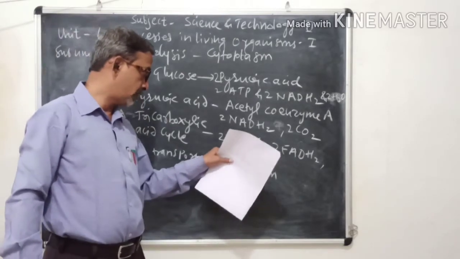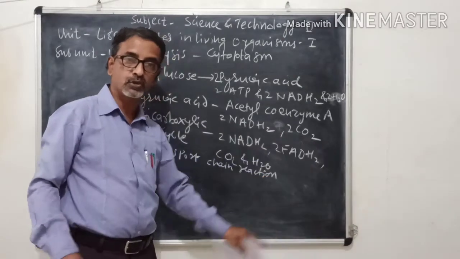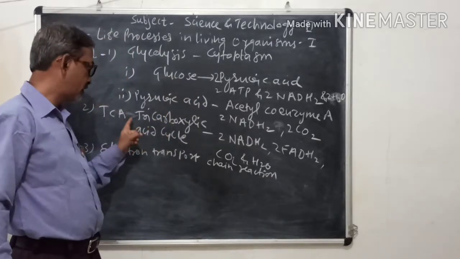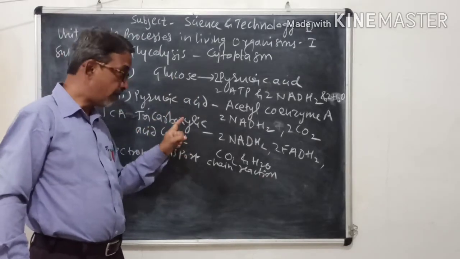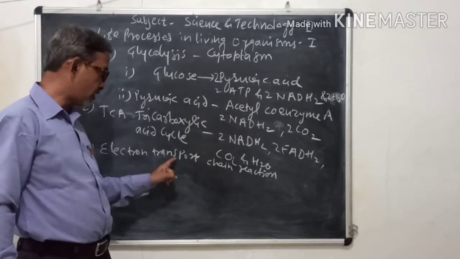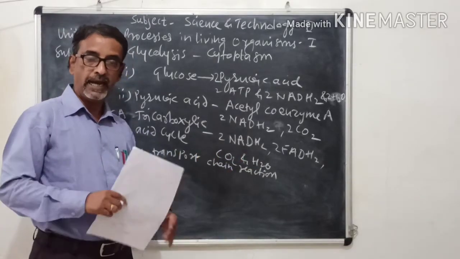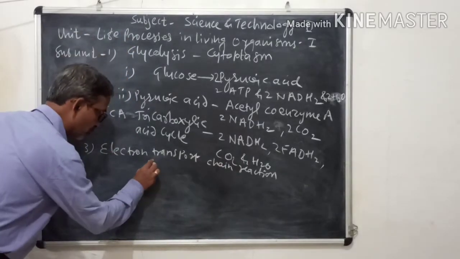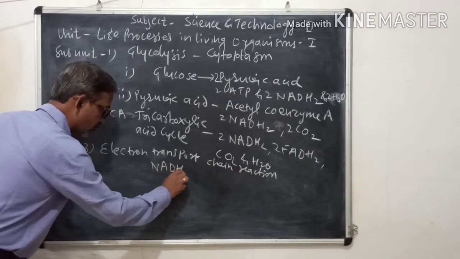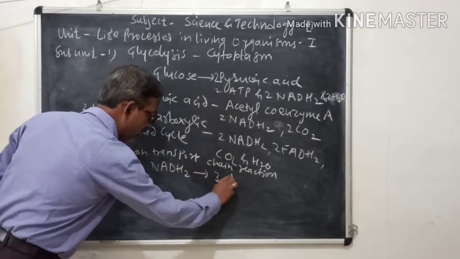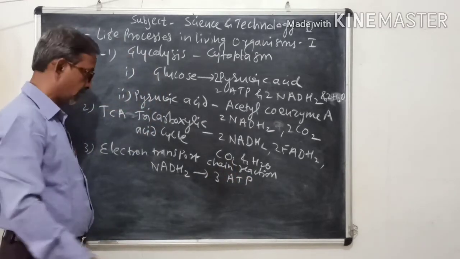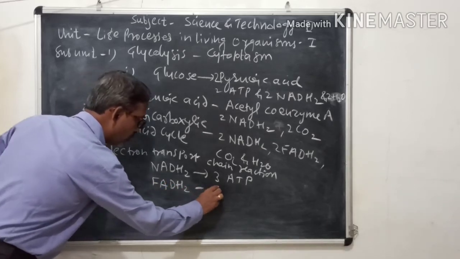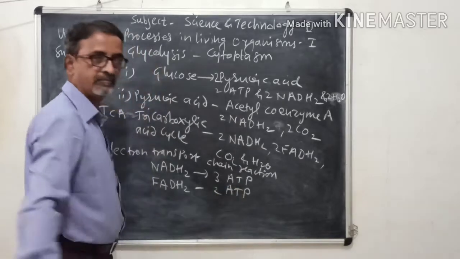Now these NADH2 and FADH2 molecules, which are formed in glycolysis and also in the TCA cycle, participate in the electron transport chain reaction, and in this reaction each molecule of NADH2 forms 3 molecules of ATP. Each molecule of FADH2 forms 2 molecules of ATP.